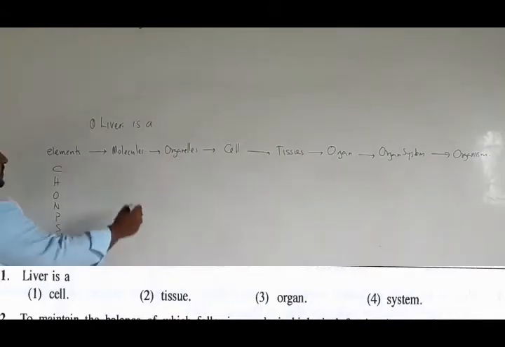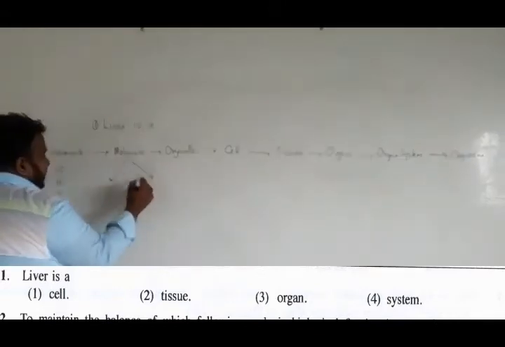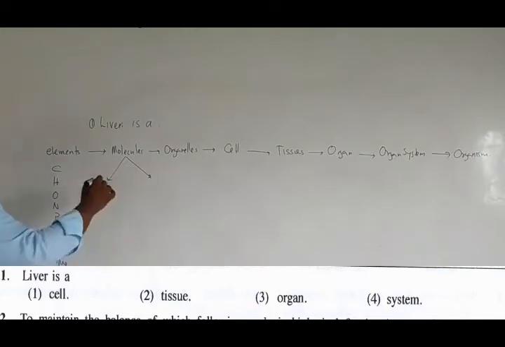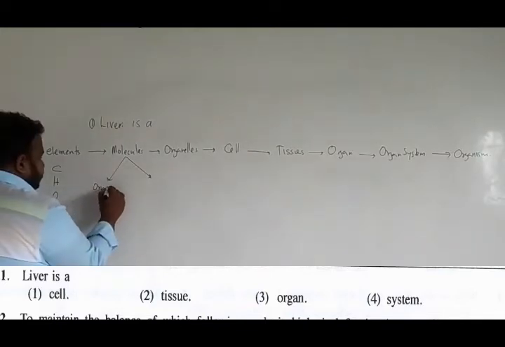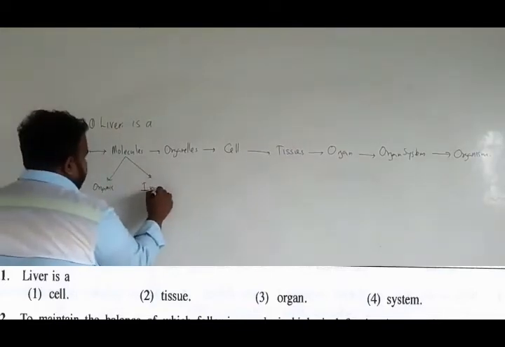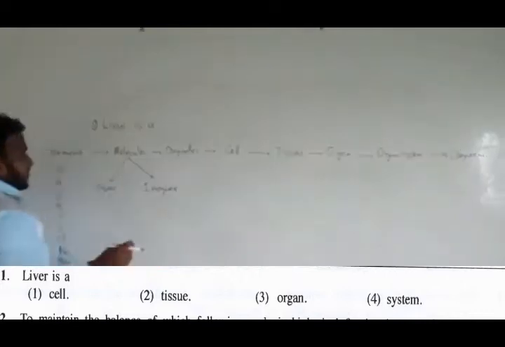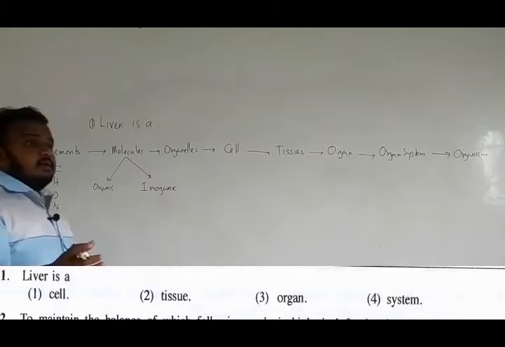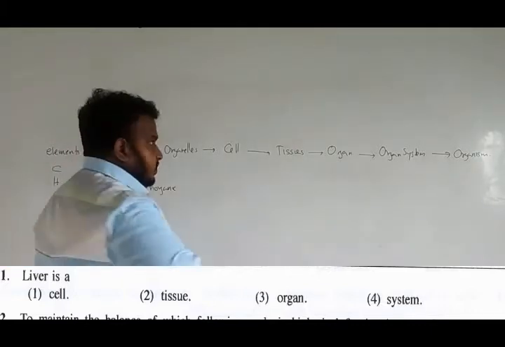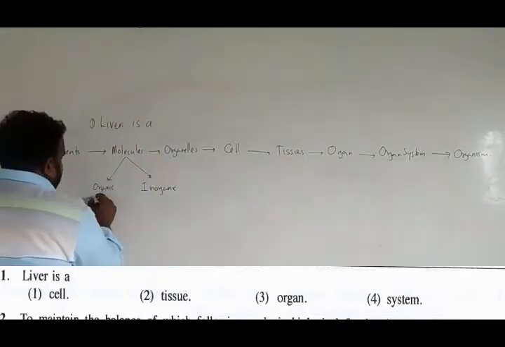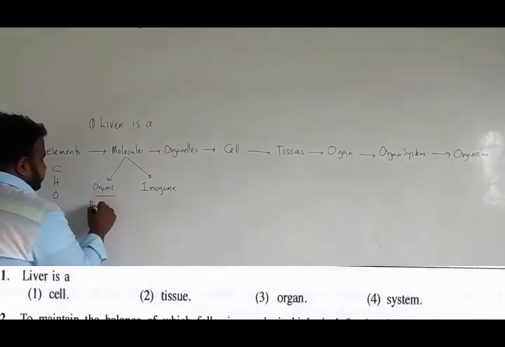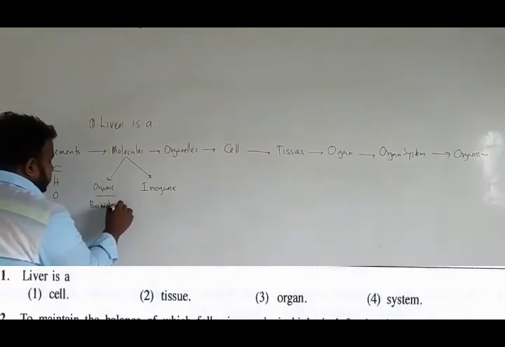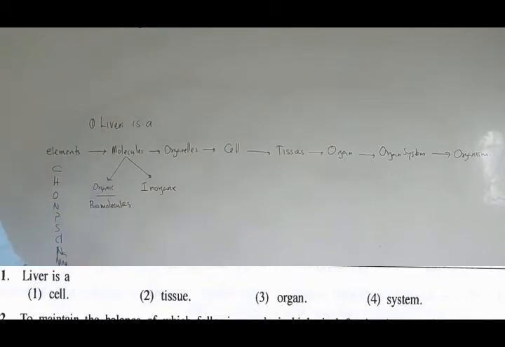When we talk about molecules, we can categorize them under two categories: organic molecules and inorganic molecules. The organic molecules which are present in organisms, we call biomolecules. There are several types of biomolecules, starting from carbohydrate,